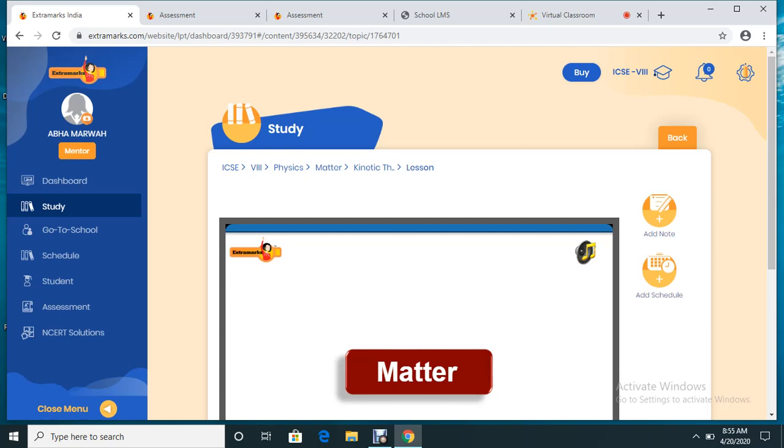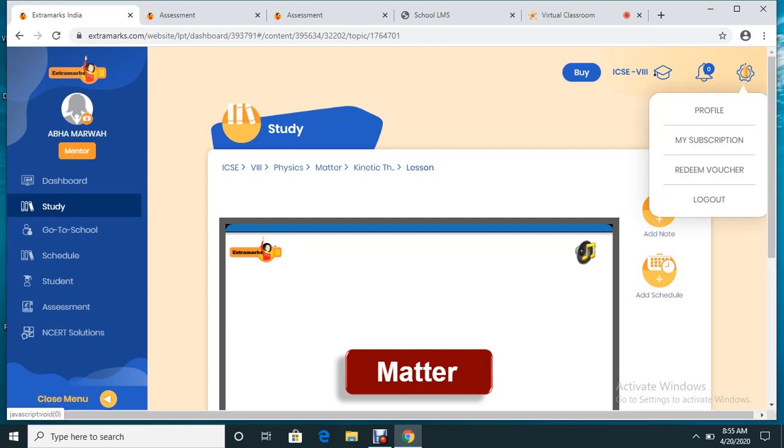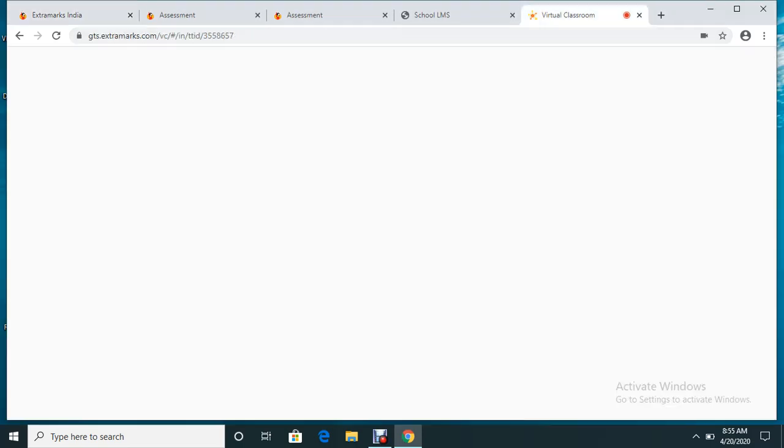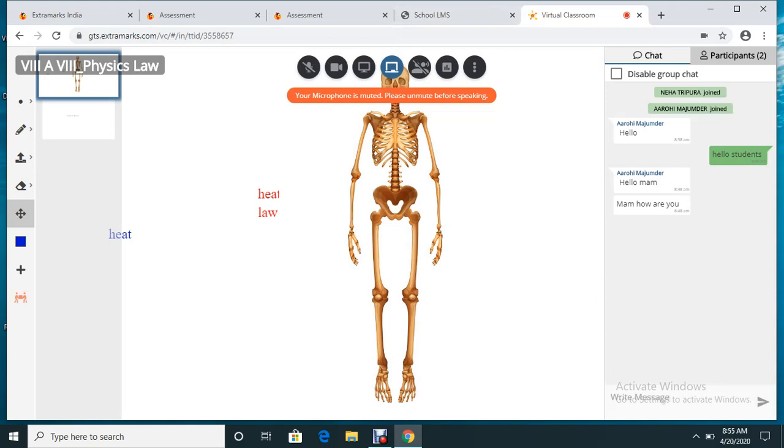Now please ensure that whenever you are done with your classes, you have to log out from the platform, and please do not directly close it. Do not directly close the icons. Now as you can see, my virtual classroom is still active. If my class is done, if I'm done with all the things, what I need to do is click here. I need to click end the session.